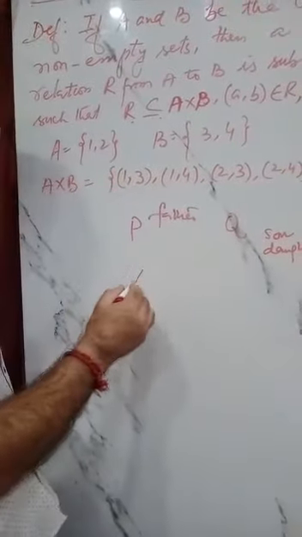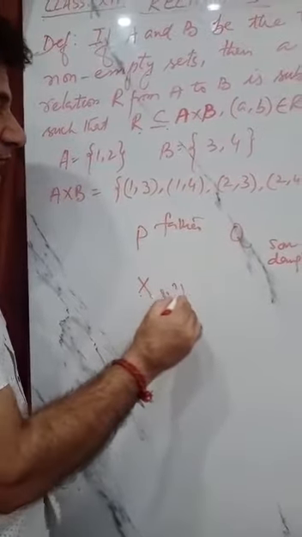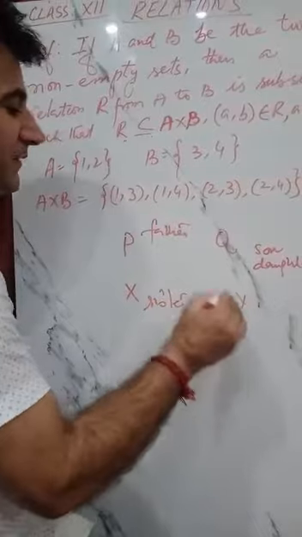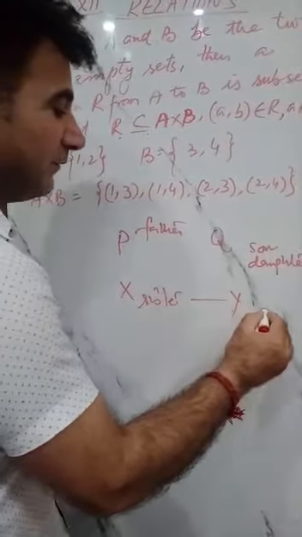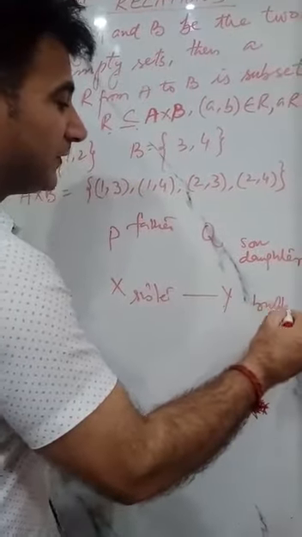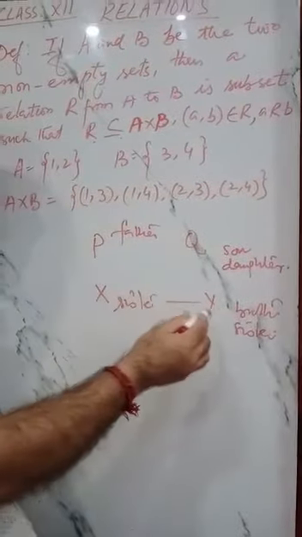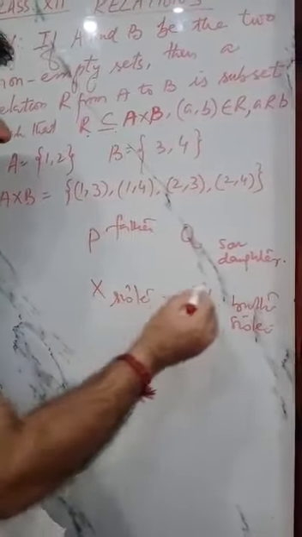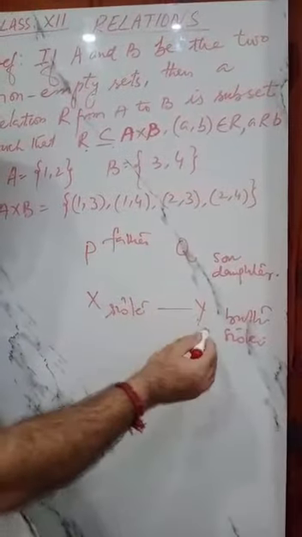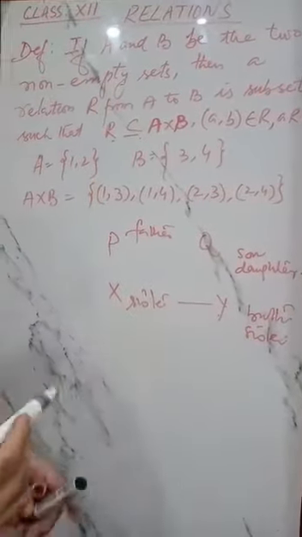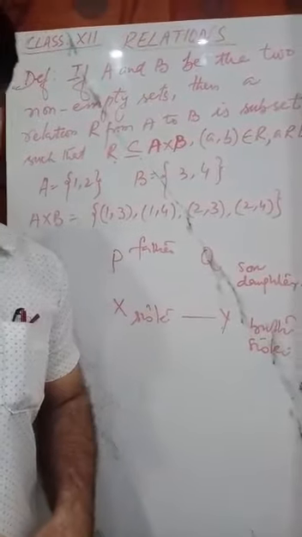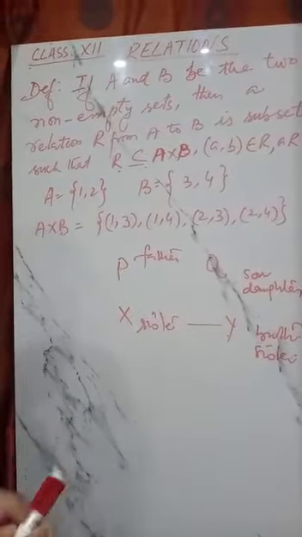One more: if X is a sister of Y, then Y can be a brother or a sister. So X and Y have a relation of sister-brother or they are sisters. So this is about relation in everyday life.